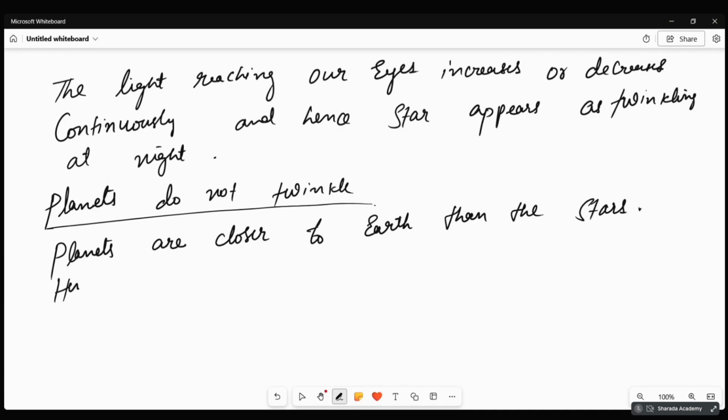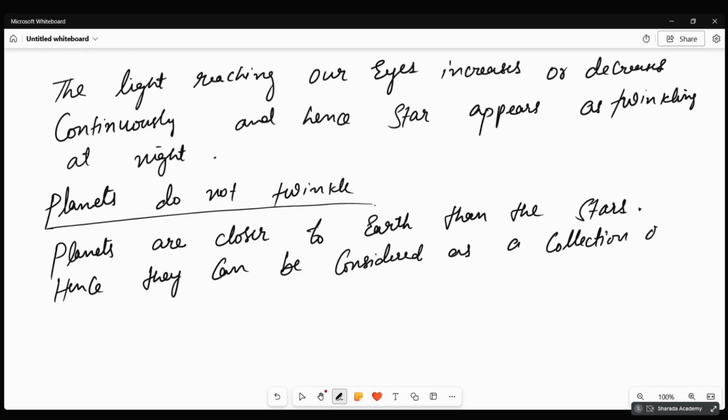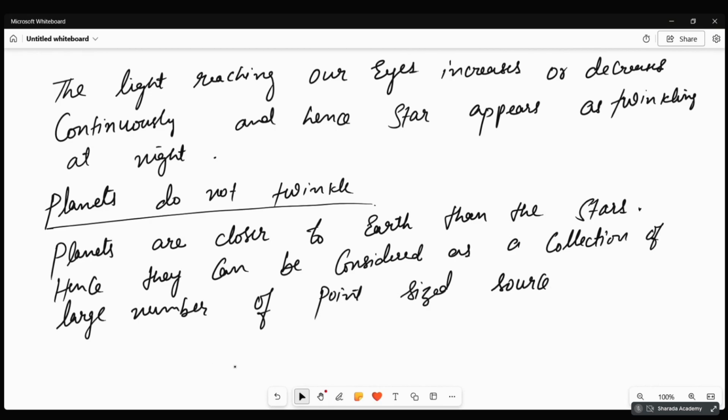Hence, they can be considered as a collection of a large number of point-sized sources of light.